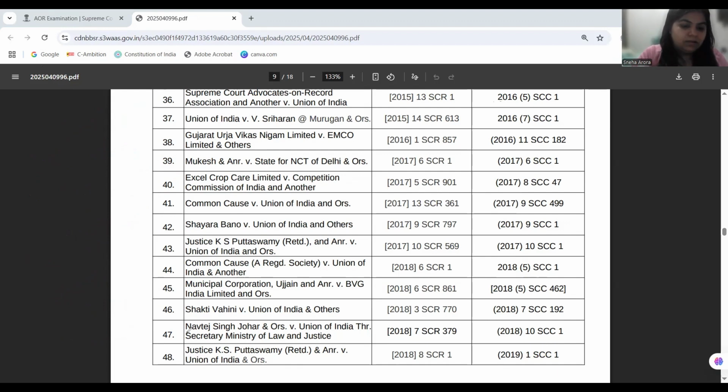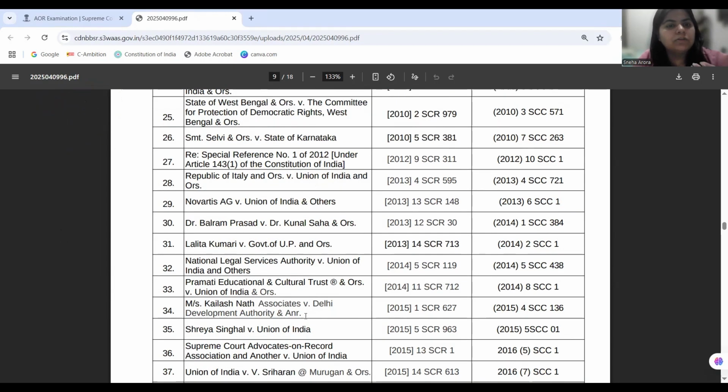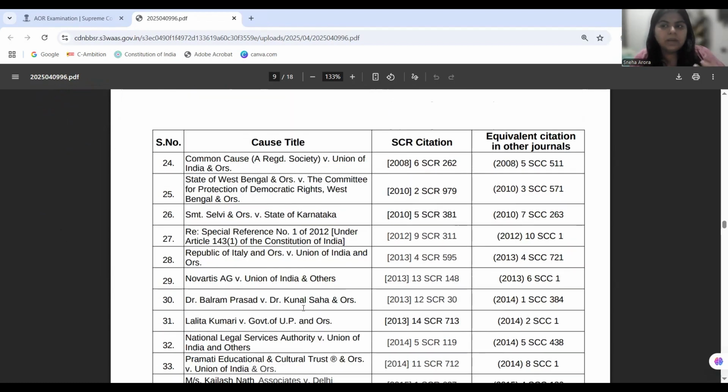As we move ahead, we go to the cases for Article 142. Now what we are going to understand in the Article 142 theme is that under Article 142, the court gives decisions to meet the ends of justice. But there are cases where courts are not using Article 142 itself. So we are going to look into that also, because if you look at Article 142, sometimes it can bring judicial overreach, sometimes it can bring judicial activism, and sometimes it can bring the judiciary to write the laws as well.